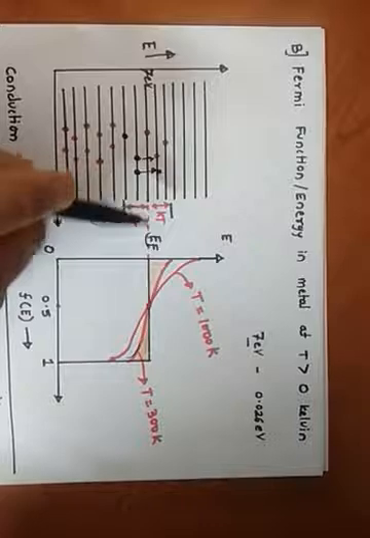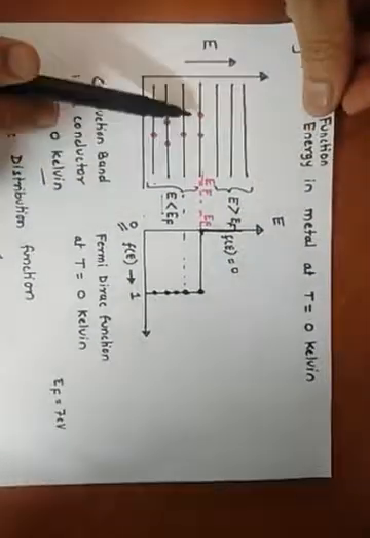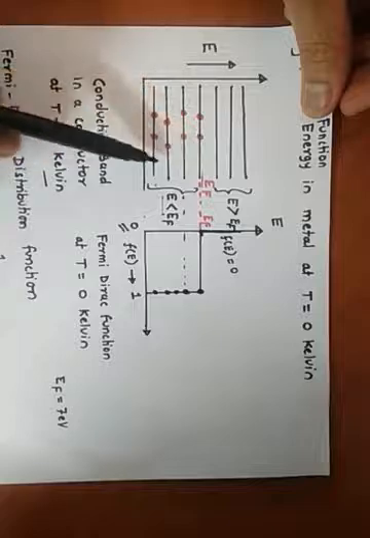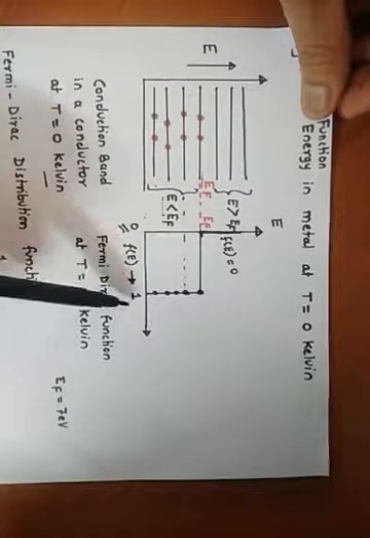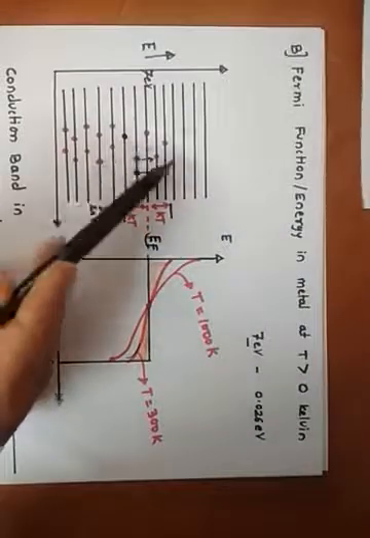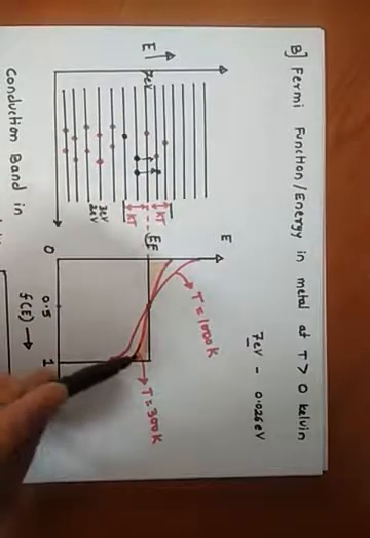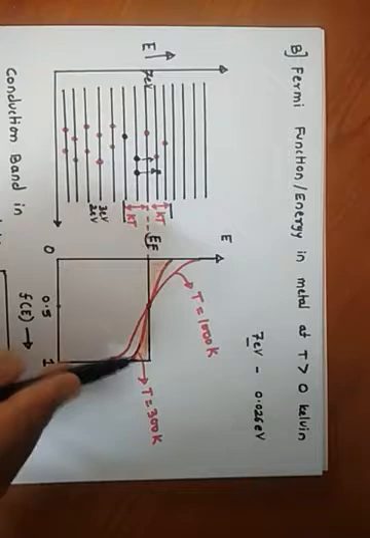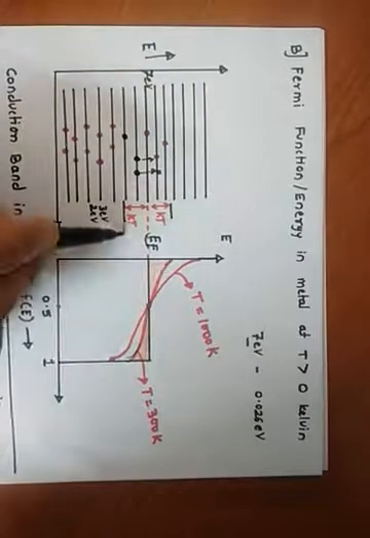Earlier, when the temperature was T equal to 0 Kelvin, all these levels were filled with electrons, so the Fermi function would be 1. But in this case, because some electrons are going into the excited state, you will find that the Fermi function will no longer be equal to 1 up to this point.